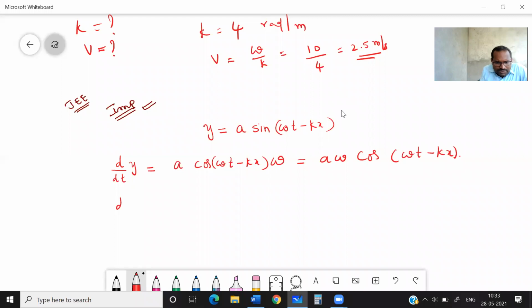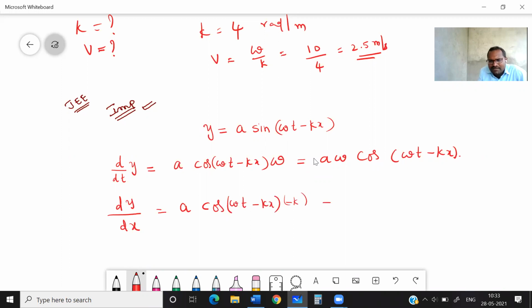Now you take dy by dx, differentiation with respect to x. What will you get? A again constant, and the derivative of sin is cos(omega t minus kx) into the differentiation of the function. Omega and t are constant, and differentiation of a constant is 0. But here x is there, and we are differentiating with respect to x, so you get minus k as a common factor.